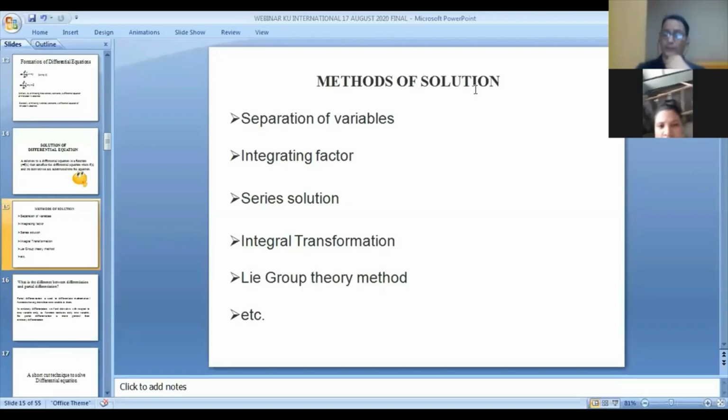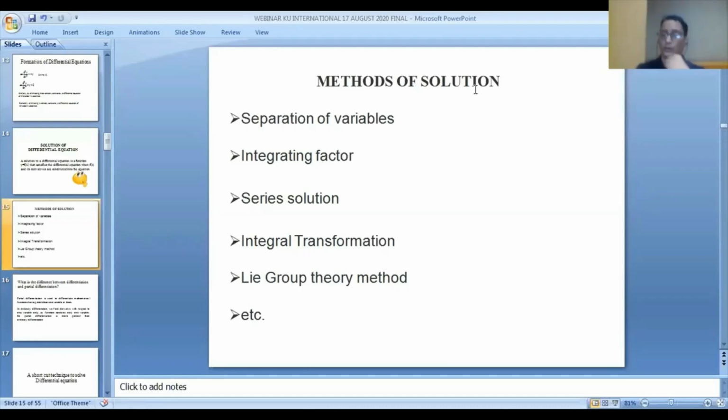So how can you solve it? First, your aim is to see whether it contains an ordinary point or a singular point. If it contains an ordinary point, then your power series is y = summation of r = 0 to infinity a_r x^r. So with the help of the power series, we can find the solution if it is an ordinary point.